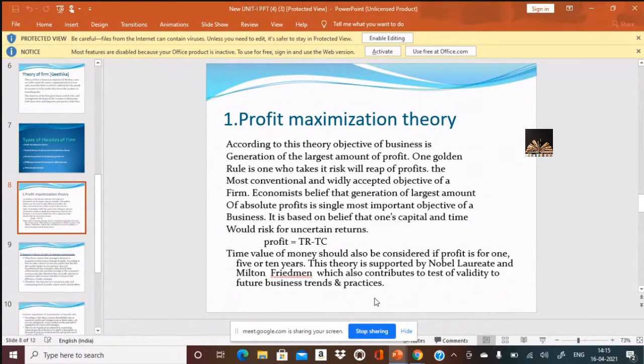So for example, there may be projects, there may be construction contracts which go beyond 5 years. At that time, you need to consider time value of money. What do you mean by time value of money? It is a formula based on the tables given in economics, which converts future profits to present value, which helps us to decide whether to accept a project or reject a project. Is that clear?